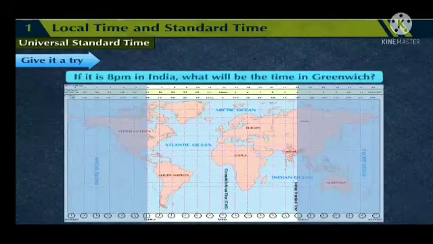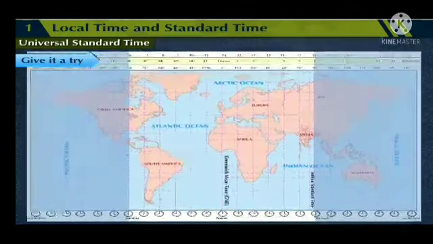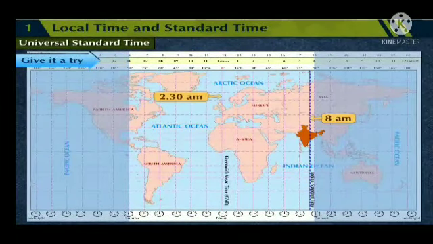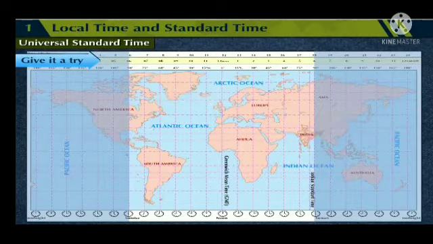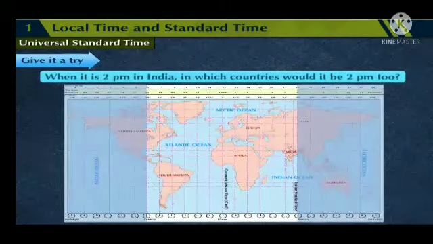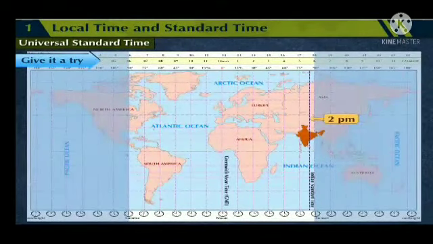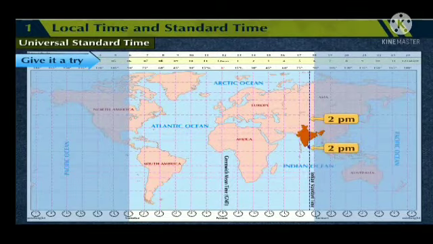If it is 8 am in India, what will be the time in Greenwich? Answer: If it is 8 am in India, it would be 2:30 am in Greenwich. When it is 2 pm in India, in which countries would it be 2 pm too? Answer: When it is 2 pm in India, it would be 2 pm exactly in Sri Lanka.